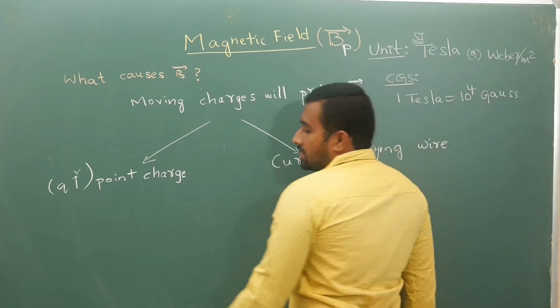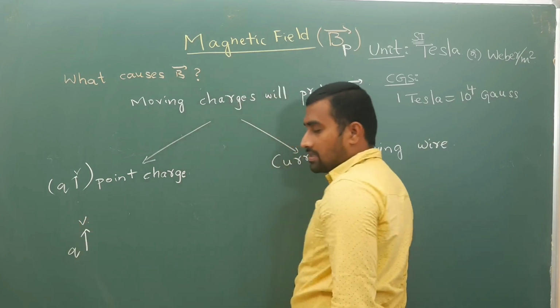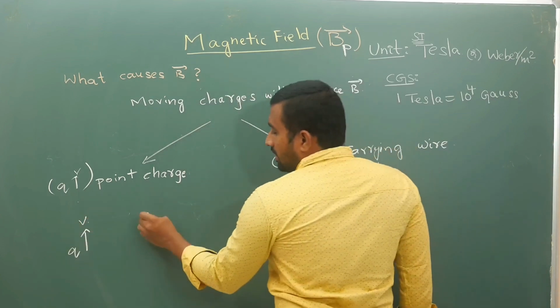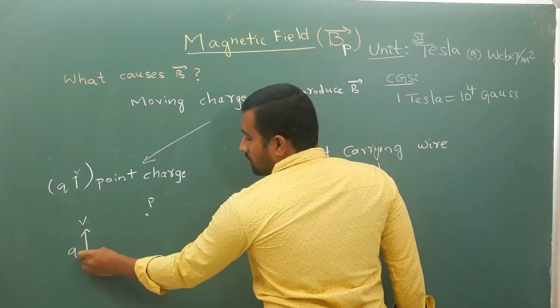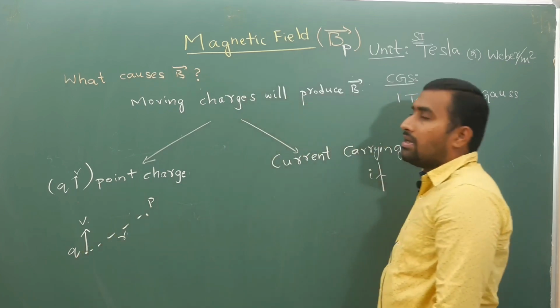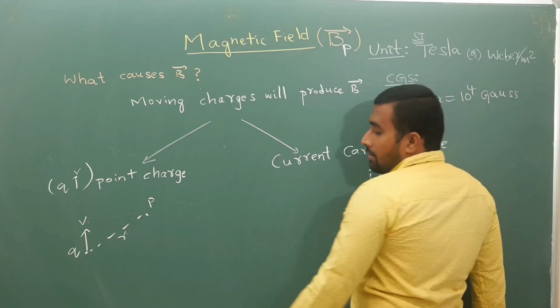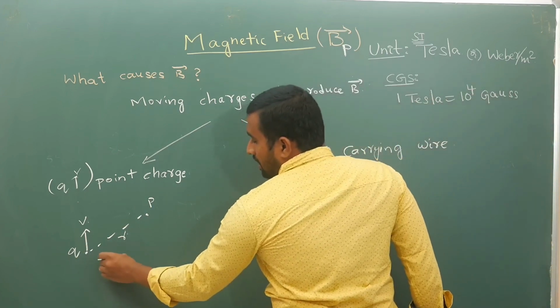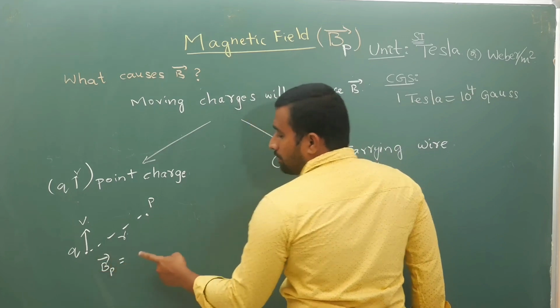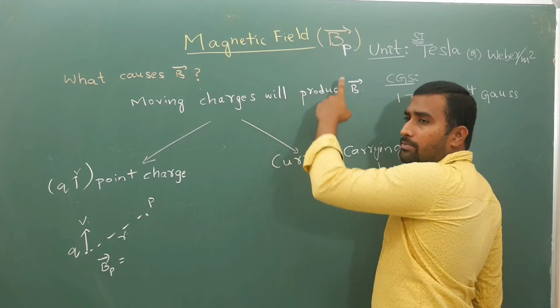If you have a charge q moving with some velocity v like this, and at some point P you are trying to calculate magnetic field at some distance r, field is defined at a point.